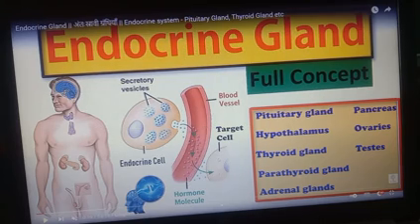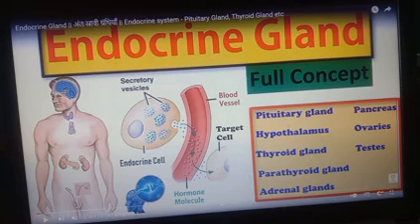So this is the property of the endocrine gland, that they don't have ducts. Ducts means pipe-like structures that carry different substances, like enzymes, in our body. So ducts are part of the exocrine gland, whereas the endocrine gland is a ductless gland. They transport their secretion into the blood vessels, and these blood vessels carry the hormones to the target cell. This is the functioning of the endocrine glands.